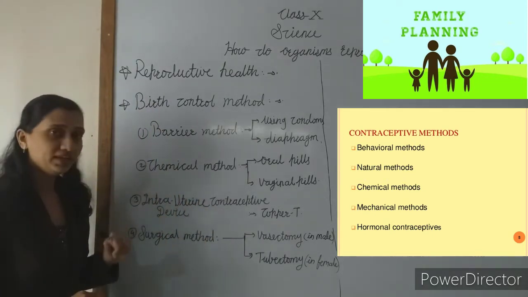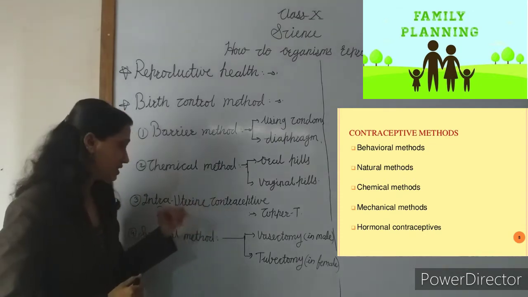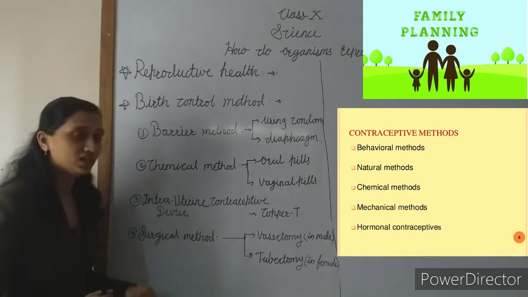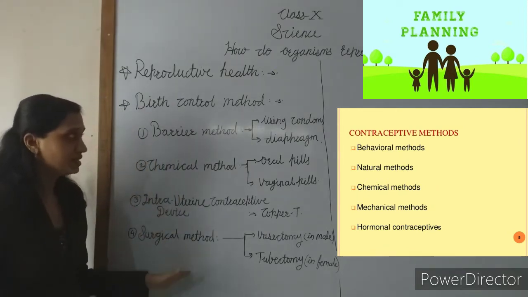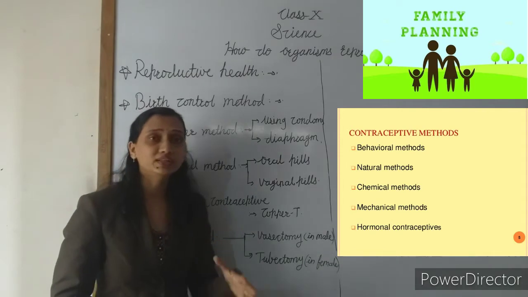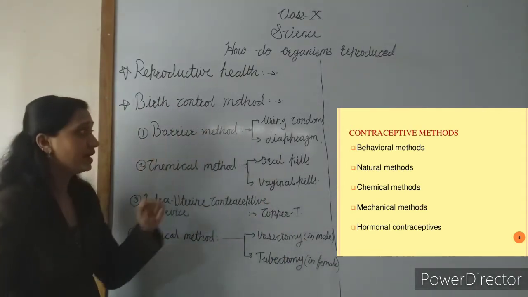So first is the barrier method, chemical method, intrauterine contraceptive device and the surgical method. These are the birth control methods, meaning all the methods for preventing pregnancy in the female body. Understand? Now first is the barrier method.